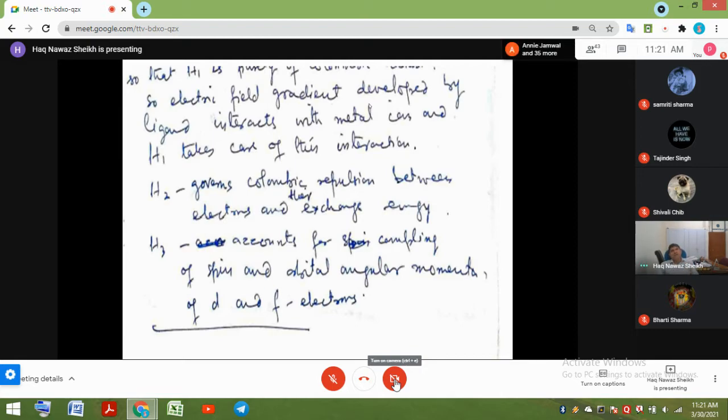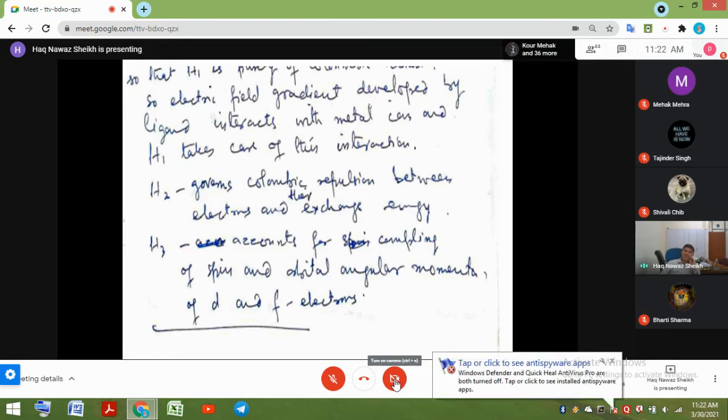But this never happens. The directions in which the ligands approach the metal ion do not have spherical symmetry. It has either octahedral symmetry or tetrahedral symmetry or square planar symmetry, which is less than spherical symmetry. Because of this asymmetric distribution of the ligand charges around the metal ion, the electric field generated by the ligand point charges is not uniform, not symmetric, it is asymmetric, and in one term we call it an electric field gradient developed by the ligands.